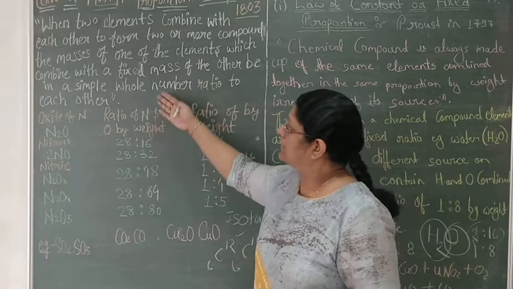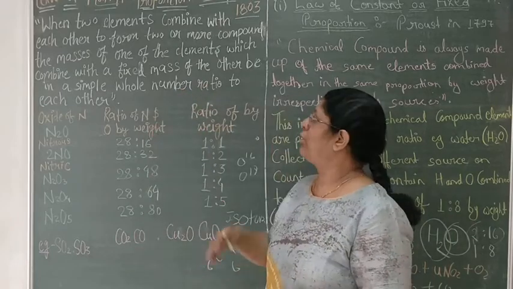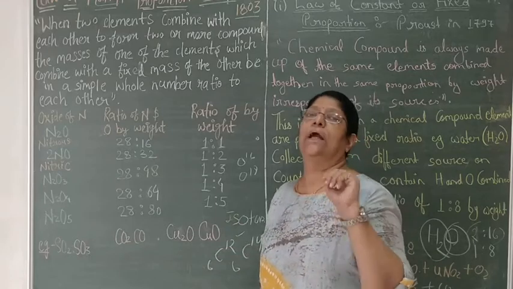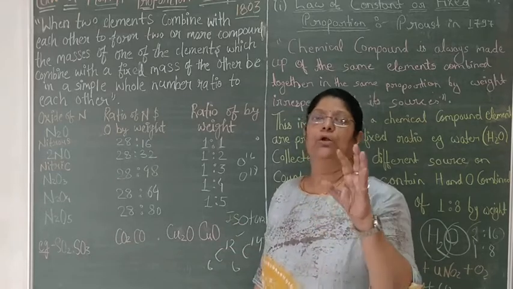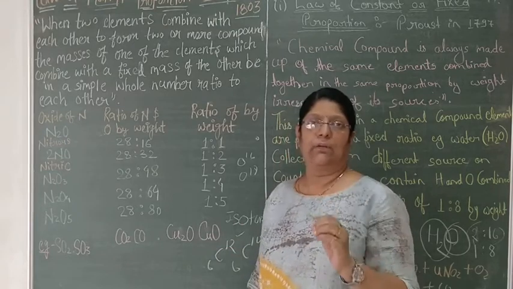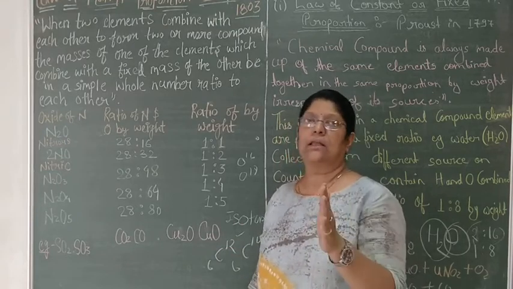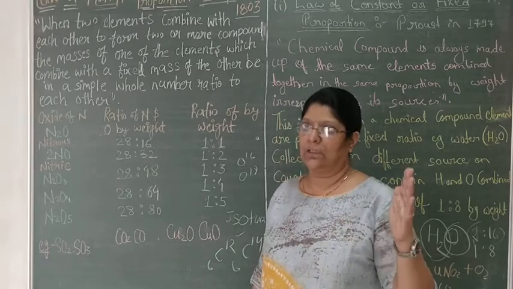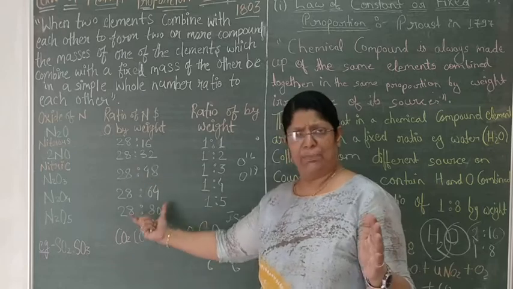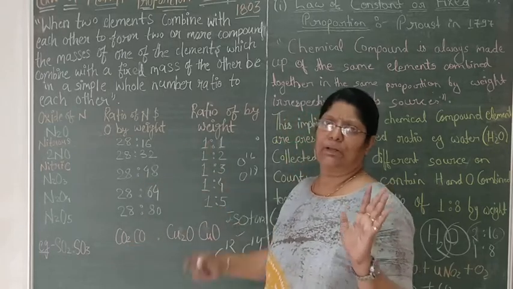They will remain in a mass ratio or a simple number ratio. One element will remain in a fixed mass, the other element will combine with a different mass, in a simple ratio of molecular mass.